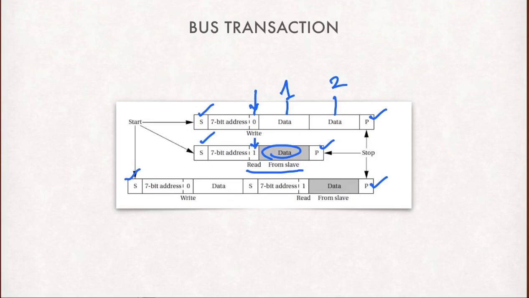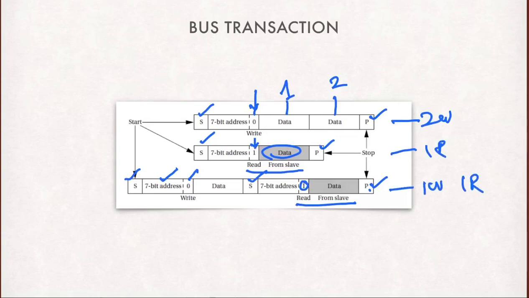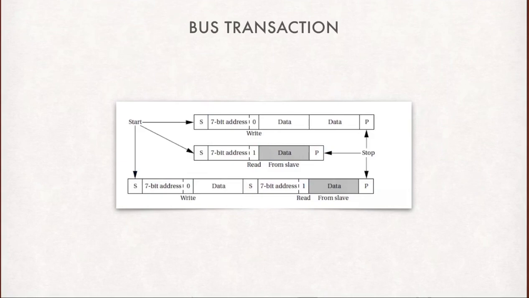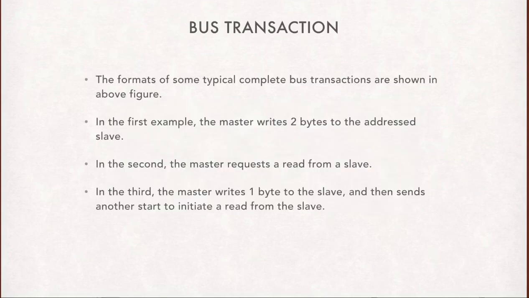Similarly, in the third one, a 7-bit address is sent, and right after the data is written, there is another start bit. This time, after the 7-bit address is sent to a slave, we get a read request. After that, the stop bit occurs. So that means two writes, one read, and here one write and one read. That's how it happens with all three examples.